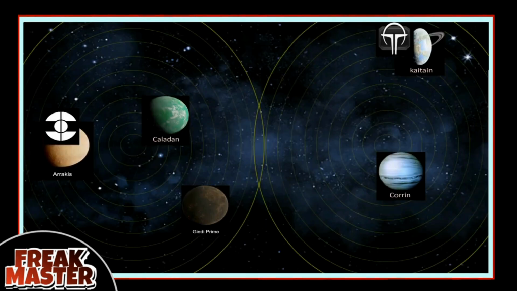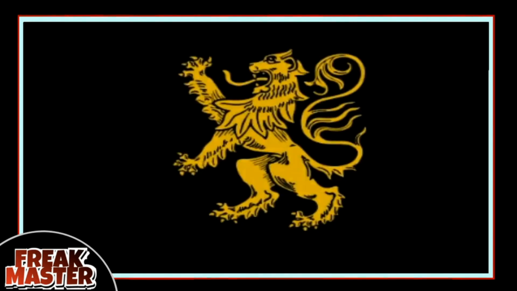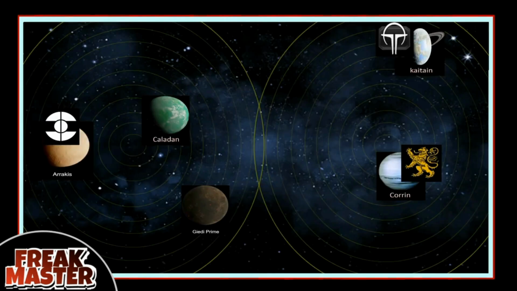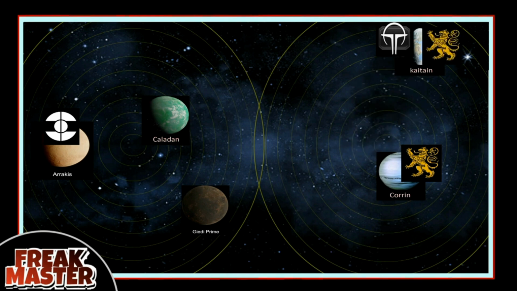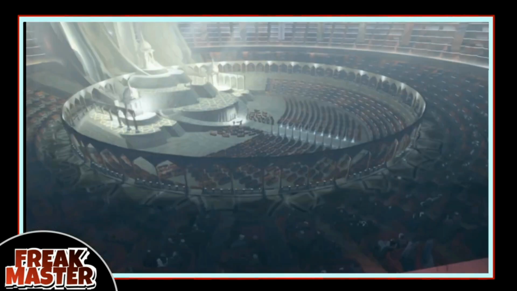The Empire, led by the Emperor from planet Corin of House Corino, as I mentioned before. So this house, ruled by Corino, saw the Emperor, family, and troops move here to the planet Kaitain. The Empire includes the Landsraad, essentially a governing council for all houses, from the most powerful to the least.